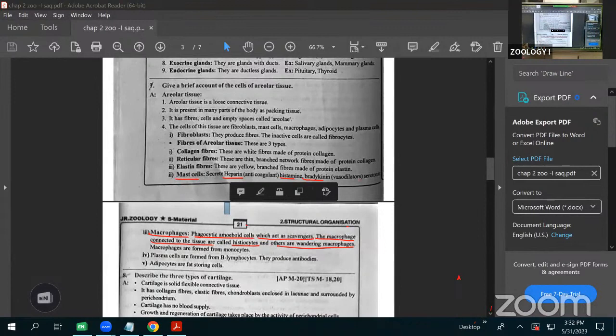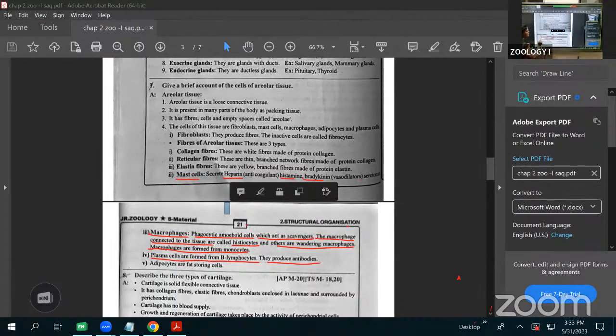Here, the macrophages are formed by the blood cells like monocytes. Monocytes, lymphocytes are there, na? White blood cells, WBC. From the monocytes, they are formed. Next one is called plasma cells. Plasma cells are formed by the B lymphocytes. They are producing the antibodies.